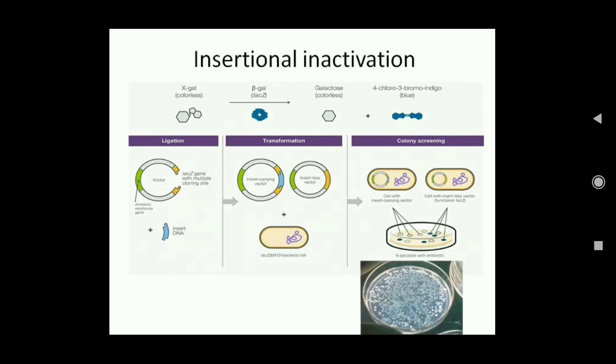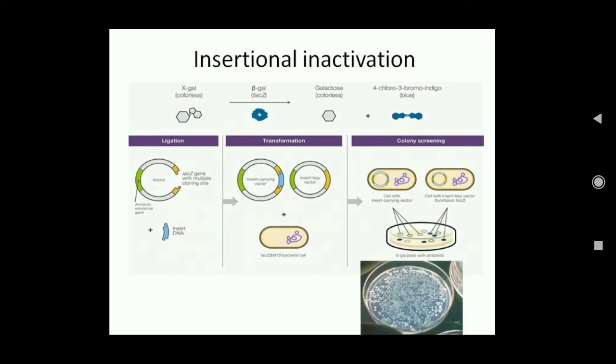So there is another easy process, and here what is done is that the gene which codes for beta galactosidase is used to insert the foreign gene. So lacZ is the gene that codes for the enzyme beta galactosidase. Now if we cut this gene and insert the foreign gene in between, this gene becomes inactive. So what happens is, when this gene becomes inactive, the enzyme beta galactosidase is not formed.